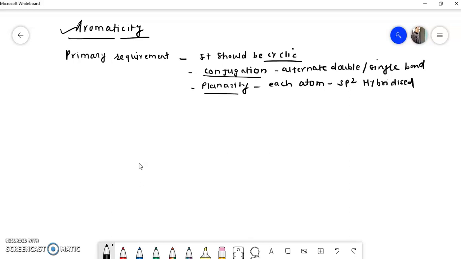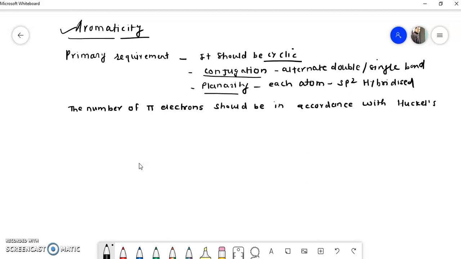And the most important condition is that the number of pi electrons should be in accordance with Huckel's rule. See, this is very important. The number of pi electrons should be in accordance with Huckel's rule. Now, what does Huckel's rule state?